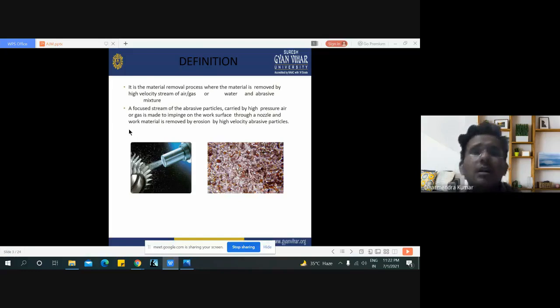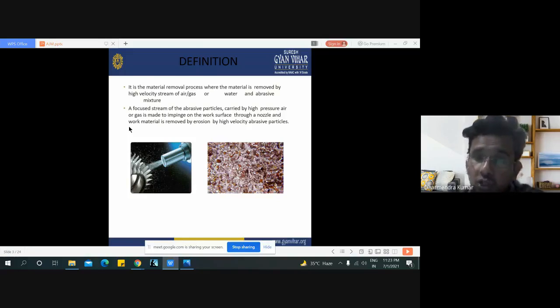In this abrasive jet machining process, a focused stream of abrasive particles carried by high pressure air or high pressure gas is made to impinge on the work surface through a nozzle.